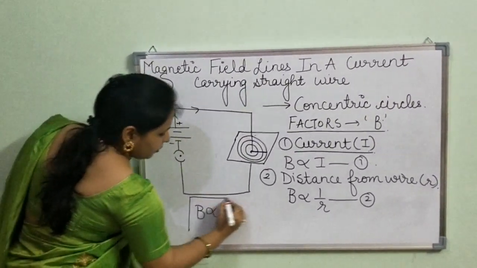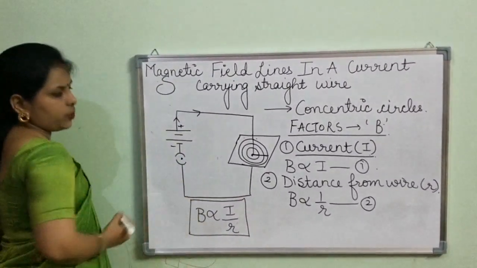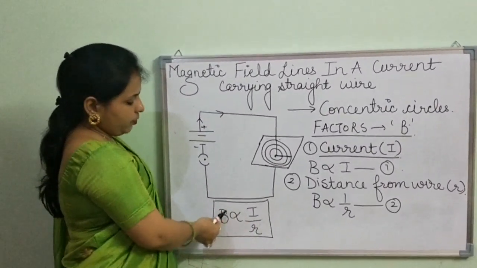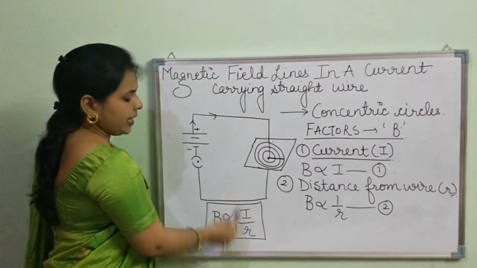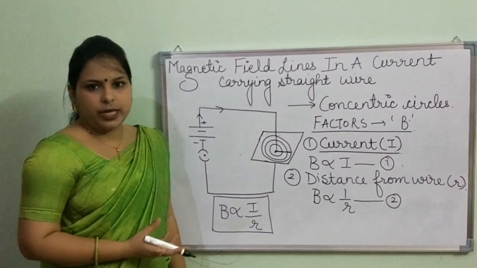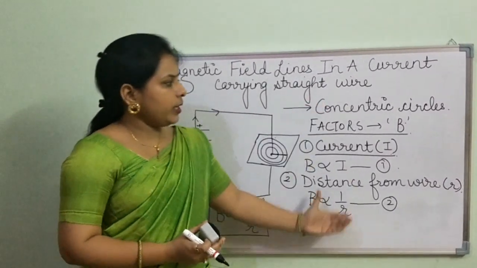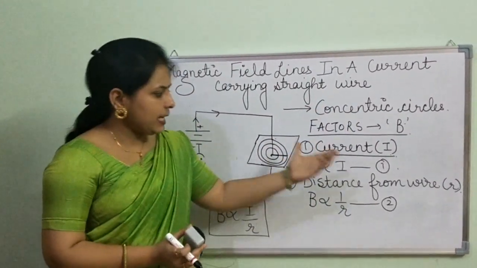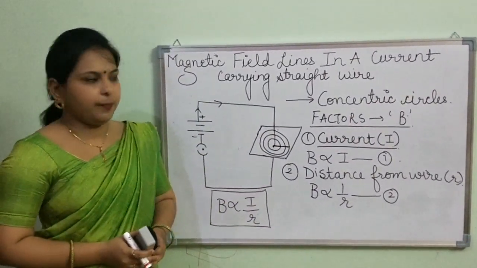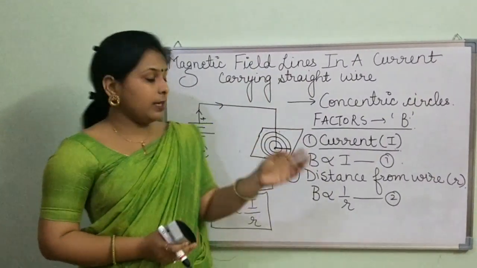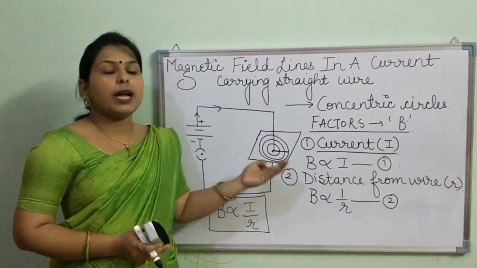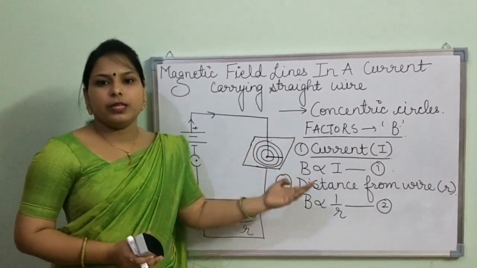The elaboration of this formula is not in the course, it is in class 12, so we will stop here. You will simply remember, if you change the amount of current, B will change. If you change the distance from the wire, then also the value of B will change. So now we have got two things. First, the shape of the field lines, and second, the factors on which the intensity of magnetic field lines depends. Now we will move to the third part, that is how to draw the arrow marks. That means how to find the direction of magnetic field lines.